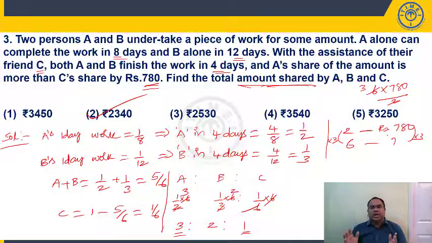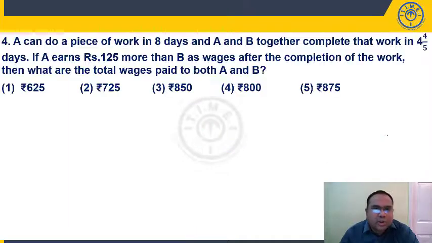So find out what share A will get, what share B will get, what share C will get. Divide the ratio. We are getting that the ratio is 3 is to 2 is to 1. So A is getting 3 parts, C is getting 1 part. So the difference is A is getting 2 parts extra. That is given as 780 rupees. The total amount will be 6 parts. Okay. Next question, students.